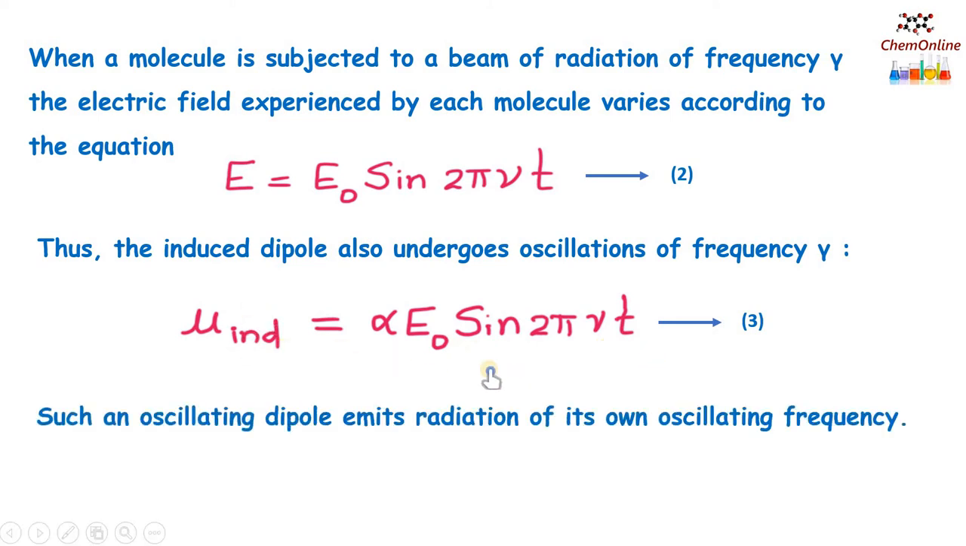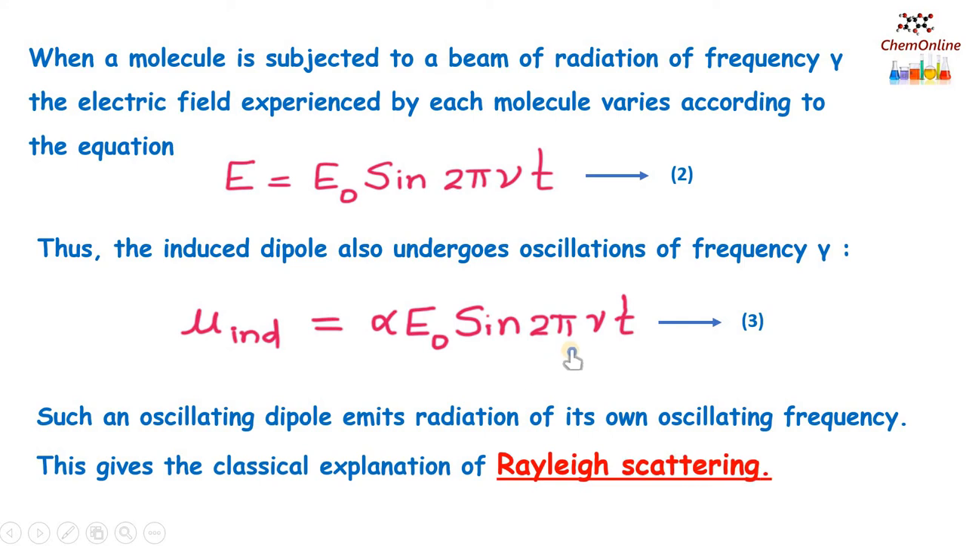So such an oscillating dipole will emit radiation of its own oscillating frequency nu, that is, the frequency of the incident radiation. So this gives the classical explanation of Rayleigh scattering. We know that in Rayleigh scattering, the frequency of the incident radiation and the frequency of the scattered radiation will be the same, nu. So here also the molecule which is oscillating will emit radiation of the same frequency, which is the frequency of the incident radiation. So this is the classical explanation of Rayleigh scattering.